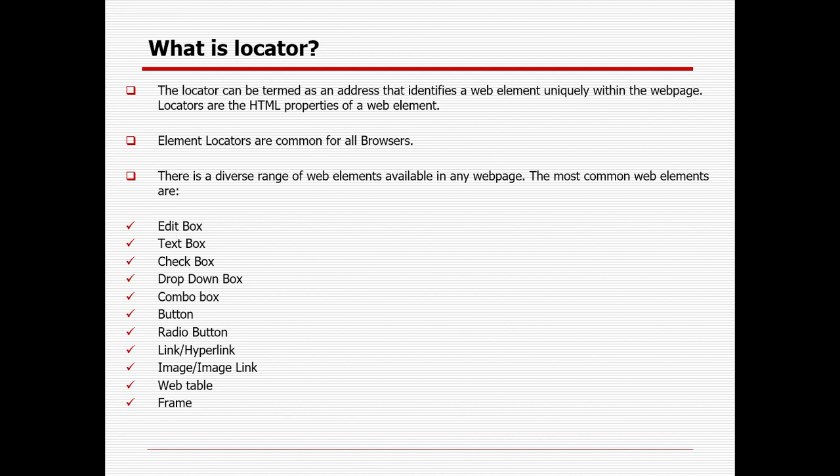If you open any web page on a computer, desktop or mobile, you will see a lot of different elements, right? It can be an edit box, a text box, a drop down, an image, a button, a frame, tables, a link, a hyperlink, like that. So these are the elements, and we need to locate them with the help of element locator techniques, right?